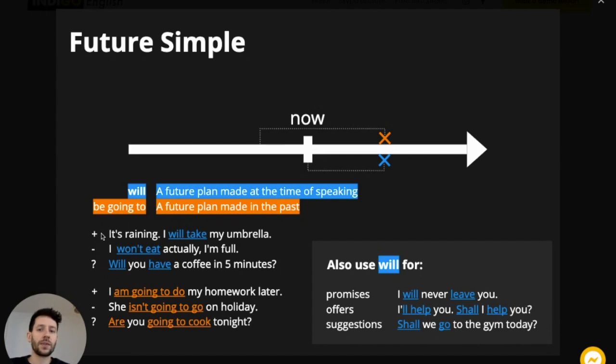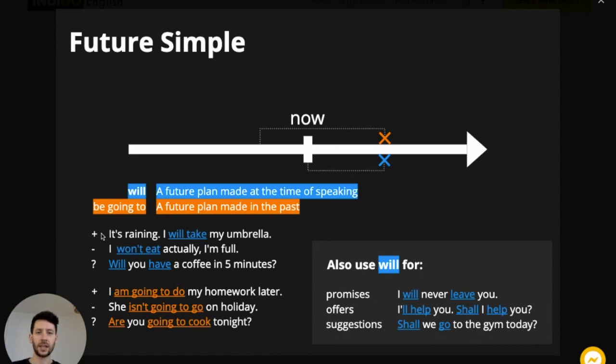The orange, now this is different. This is still talking about the future, but this is talking about a future plan that I made in the past. Okay, so look at the example. I am going to do my homework later. Okay, so now it's maybe lunchtime. This morning, I decided that this afternoon, I'm going to do my homework. Okay, so I made the plan in the past, but I will do the plan in the future. So we use this verb, be going to.